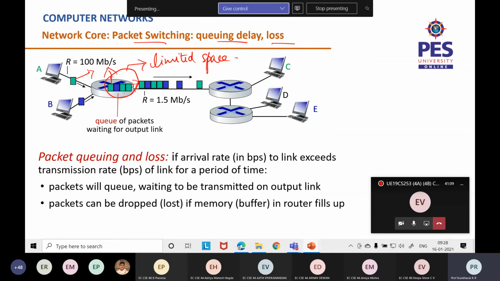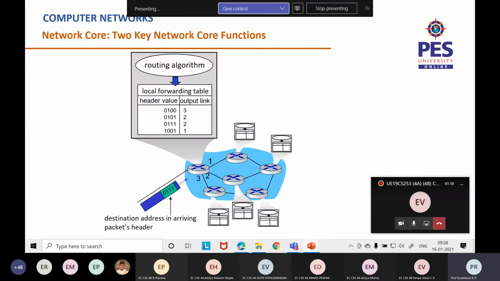All right, there could be a queuing delay or a loss. Queuing delay is when the packets have to wait in the queue. That causes a delay. And there are chances that packets will be lost if the buffer is full.